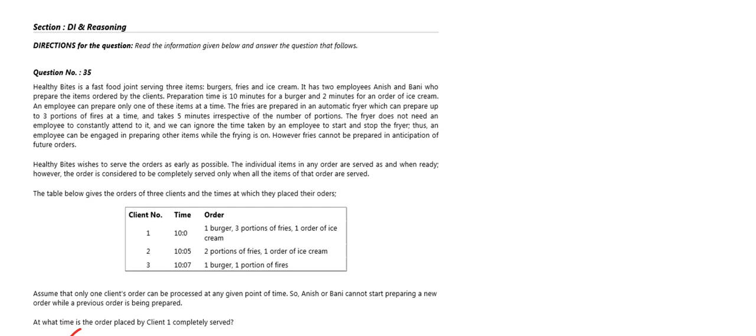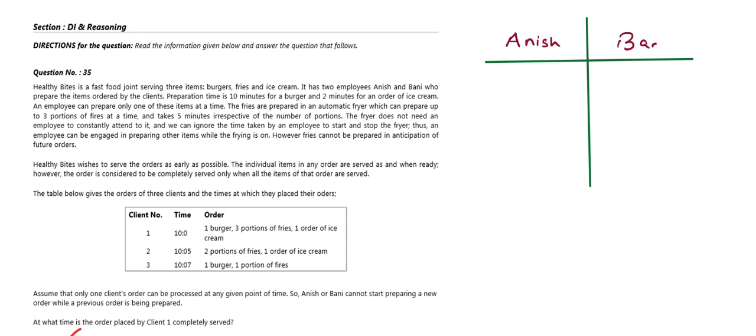So we need to check that. So for that, let us draw a chart for both of them so that we can easily interpret our result. So here we have our chart. This side let be Anish, this side be Bani. So our first order here says 1 burger, 3 portions of rice and 1 order of ice cream.